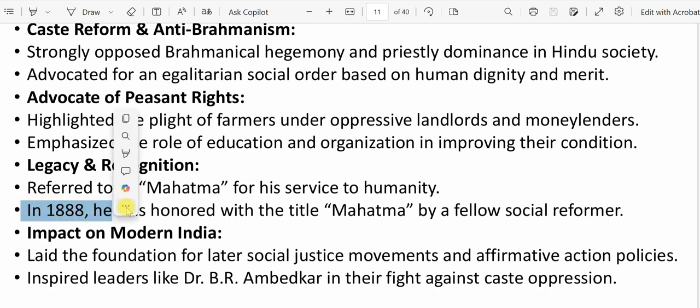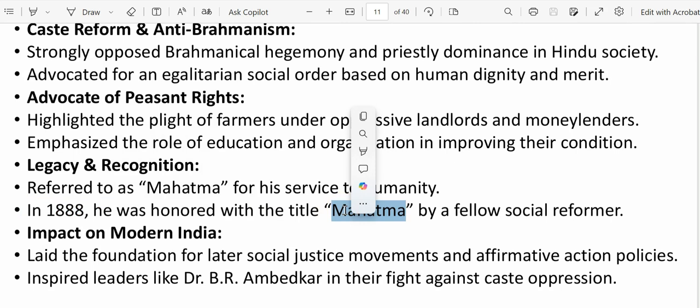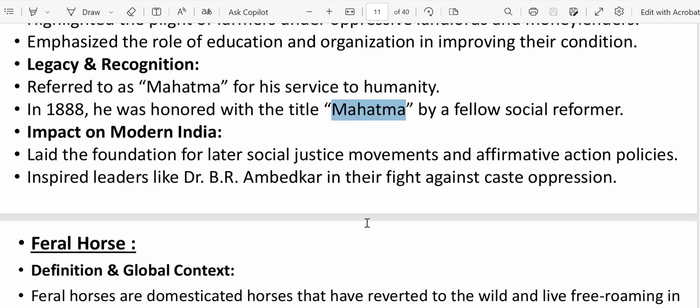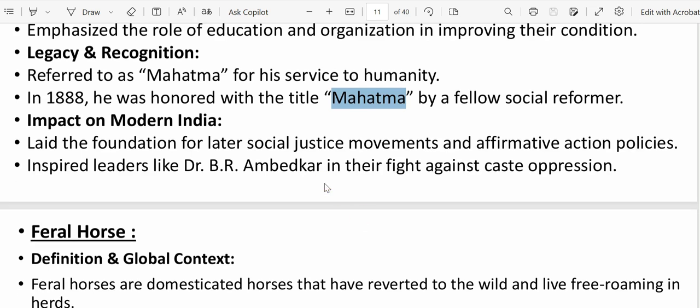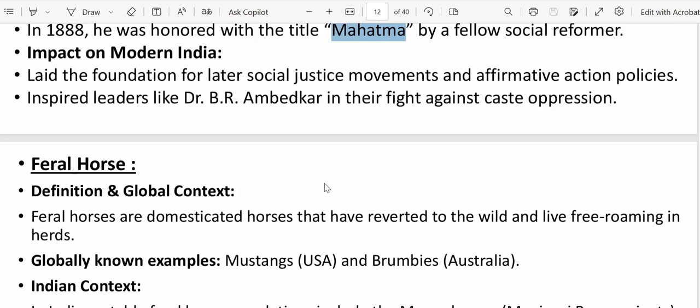So when you say Mahatma Jyotiba Phule, how did he get the title Mahatma? In 1888, he was honored with the title Mahatma by a fellow social reformer. You can remember this one also. He inspired later leaders like Dr. B.R. Ambedkar, especially in the fight against caste oppression.